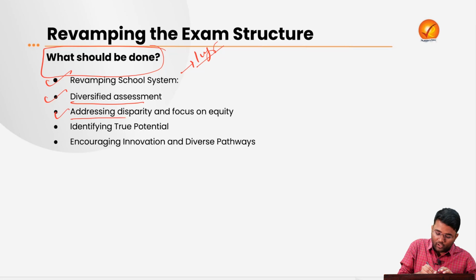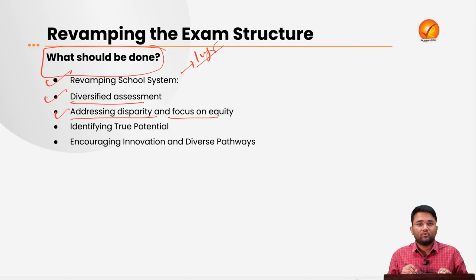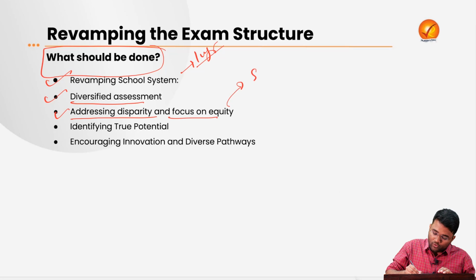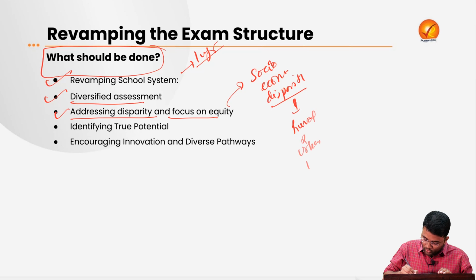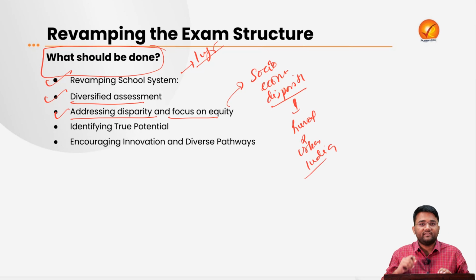Then there is need for addressing disparity and focusing on equity. There is a lot of socio-economic disparity between rural and urban India's education system. There are a lot of poor students who cannot afford the coaching required for the preparation of these exams.